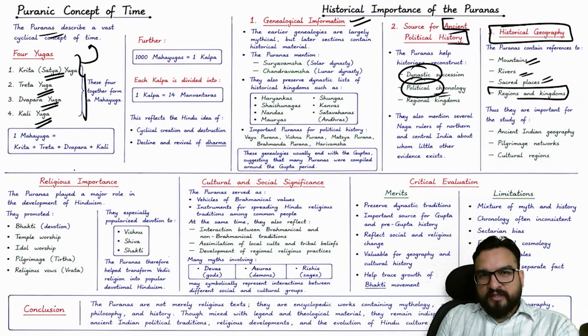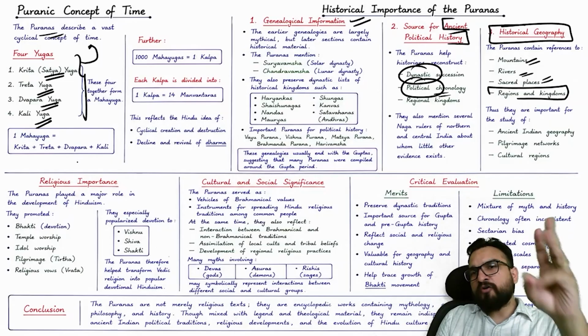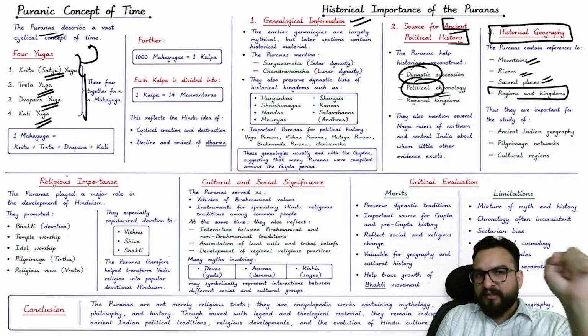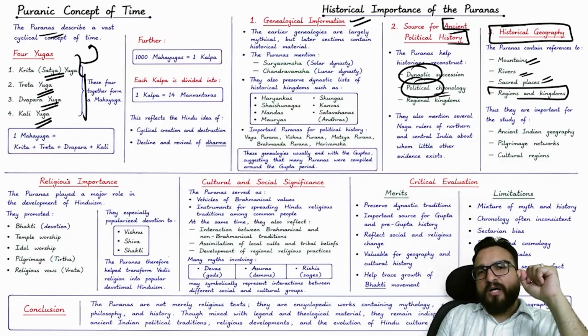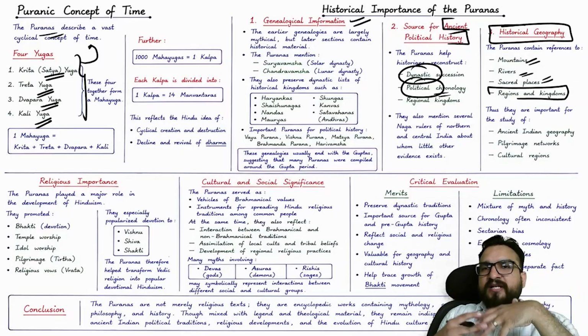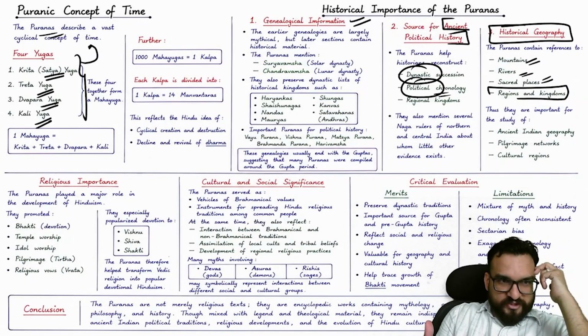Now, genealogical information, ancient political history, it is giving us the idea of how geography has been there, right? Religious importance also is there because, as I have told you, Puranas are easier to understand. In your family, people will know the stories from Vishnu Purana, Shiv Purana by heart as well, right?